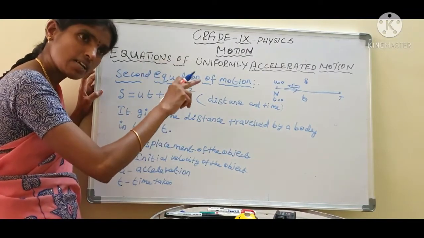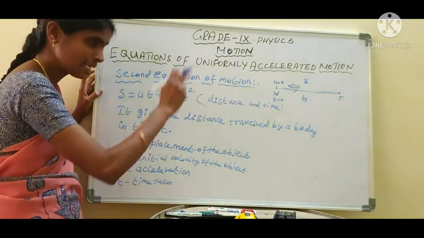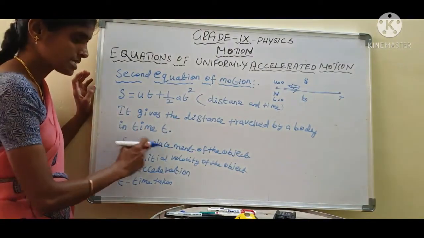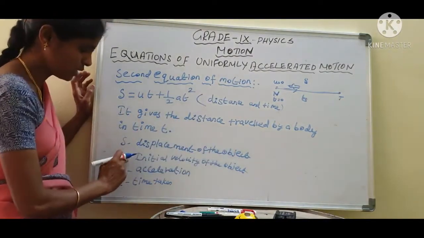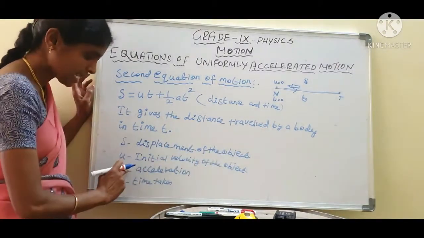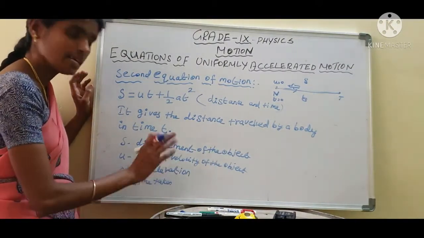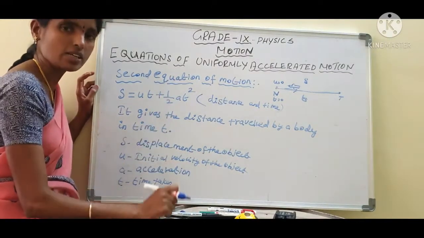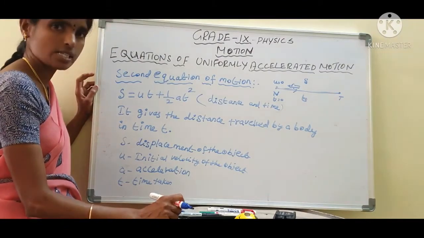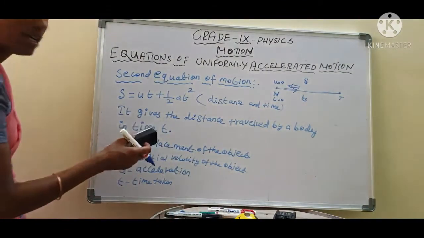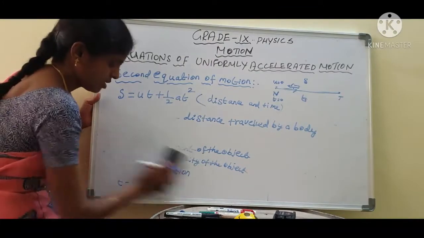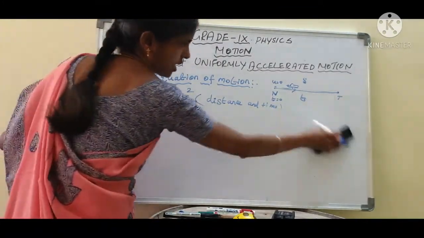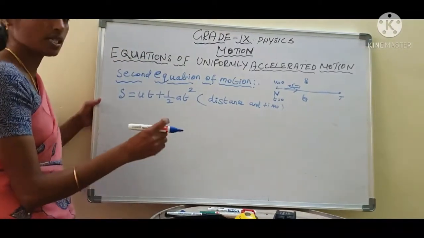In the first equation, we calculate the velocity of the object. In the second equation, we calculate the distance of the object. That's all. See here, S is the displacement of the object, u is the initial velocity of the object, a is the acceleration, t is the time taken. Are you clear? Now I am going to derive the equation. Do you understand, students? This equation you should write in your classwork properly.